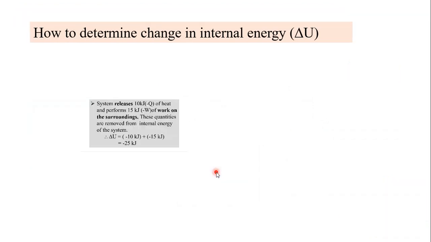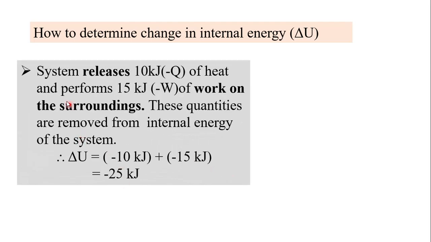Another example: suppose the system releases 10 kilojoules of heat. Release means heat is removed from the system, 10 kilojoules. That means the sign of Q is negative, and the system performs 15 kilojoules of work.